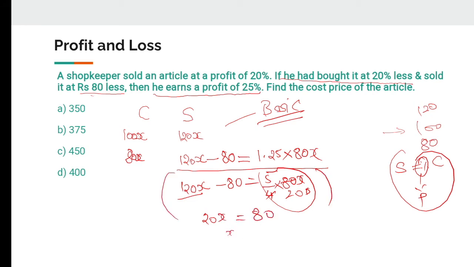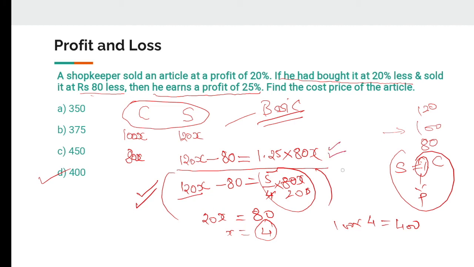Over here you can increase your speed, no issue, but these fundamentals you should know. So the value of x is 4, and if my value of x is 4, then my cost price would be 100 into x, which is 4, equal to 400. Very simple. 400. Now this is where you need to speed up to find the value of x, but making the equation, making the relationship, is very important. If your fundamentals are strong, then you can solve any question.